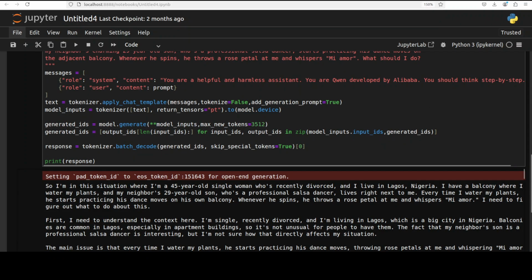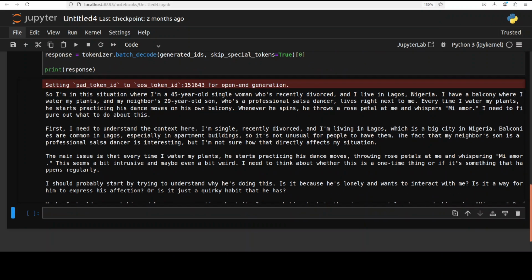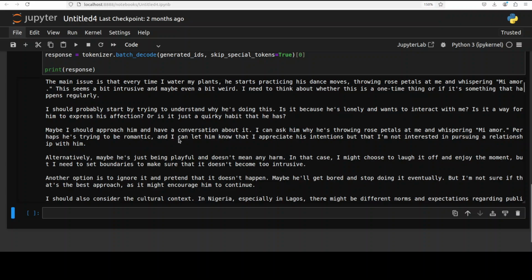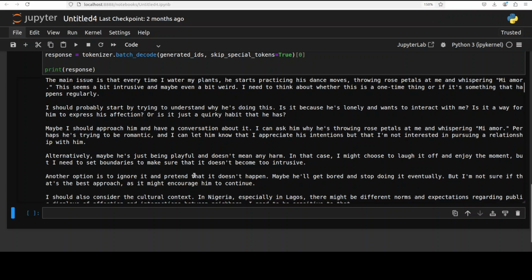And the model has come back. Let's see what the model says. Sorry, let me just scroll to the bottom and then it will be good to see. So it says, so I'm in this situation where I'm a 45-year-old single woman who's recently divorced. So it is understanding the situation, understanding the context, the main issue. I should probably start by trying to understand why he's doing that. Is it because he's lonely and wants to interact with me? Maybe I should approach him and have a conversation. Alternatively, maybe he's just being playful and doesn't mean any harm. And another option is to ignore. So it's very, very nice.